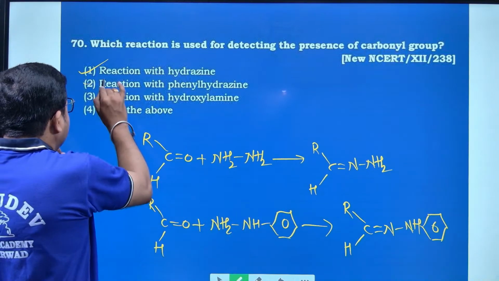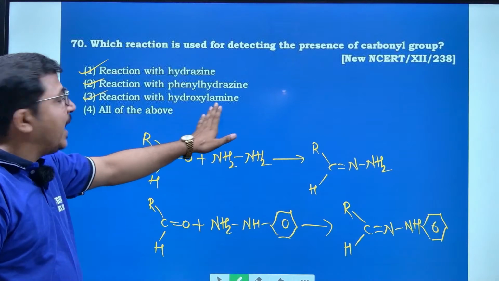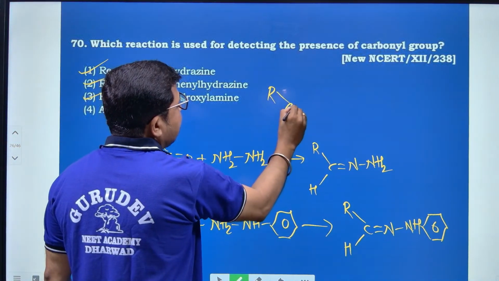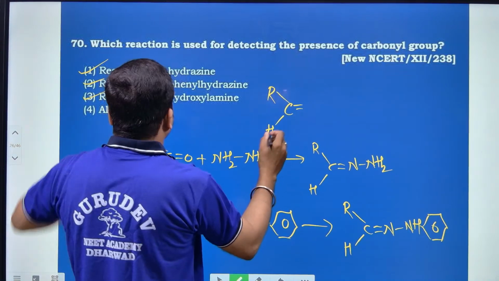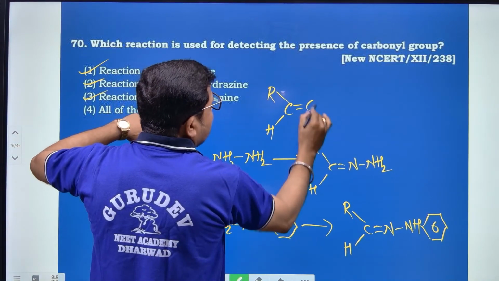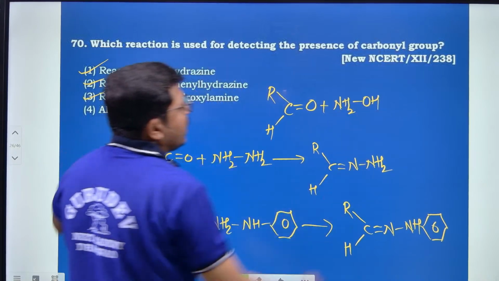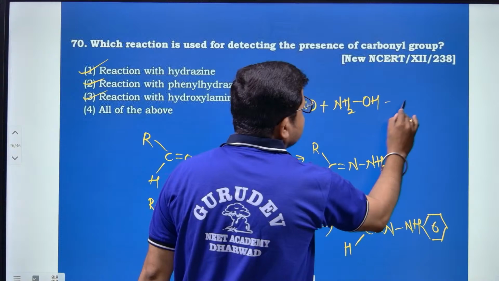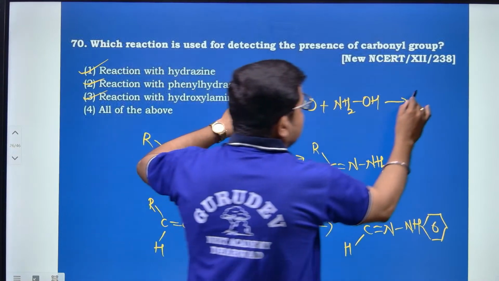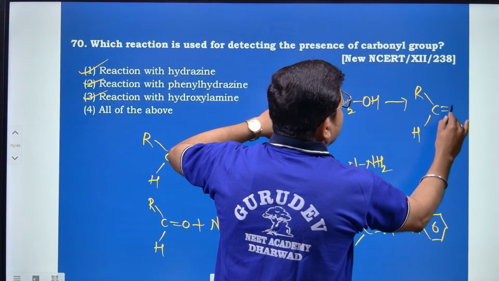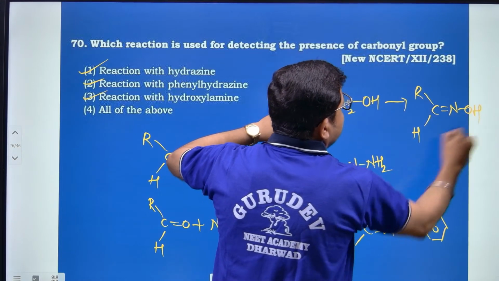And next, reaction with hydroxylamine. R, C double bond O, H on reaction with NH2OH, hydroxylamine, directly produces oxime, R, C, H double bond N, OH.